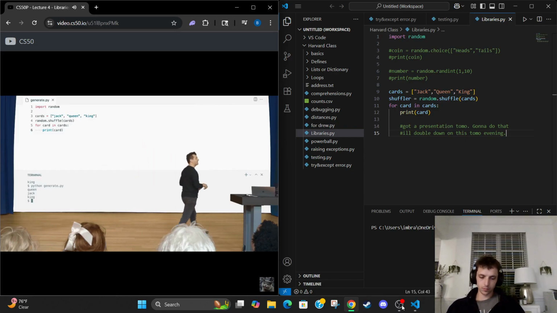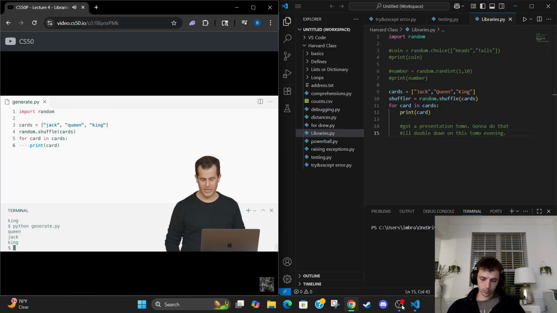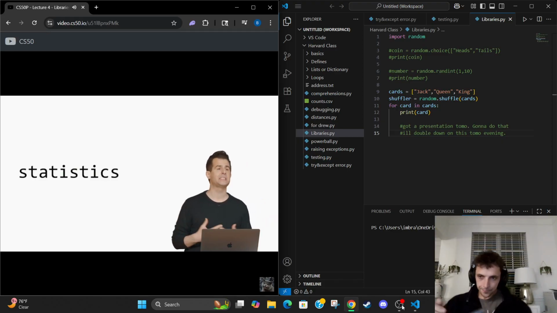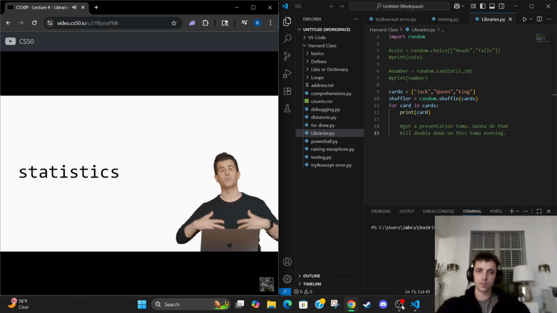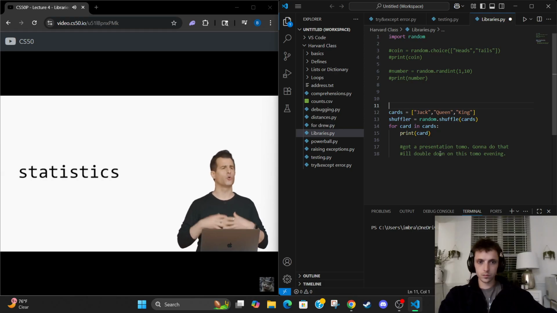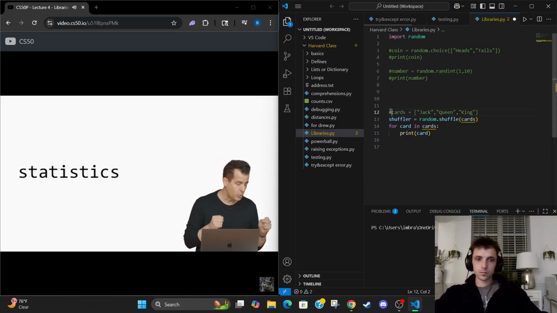Allow me to turn back now to our implementation here of this randomness and consider how we might leverage other types of functionality that aren't necessarily in this specific library here. Well, it turns out that Python also comes with a statistics library, and this contains all sorts of functions for doing things more statistical in nature, namely calculating means or medians or modes or other aspects of a data set that you might want to analyze.